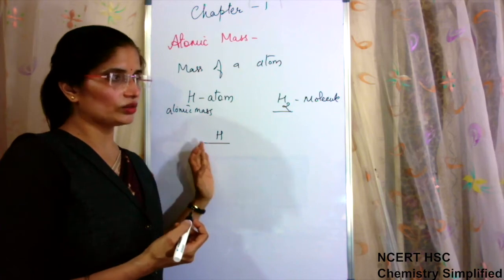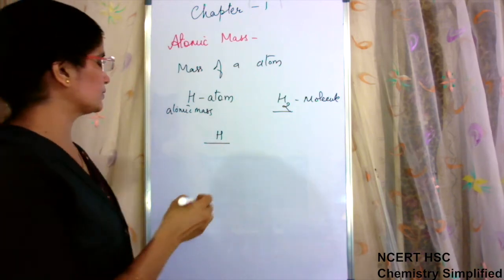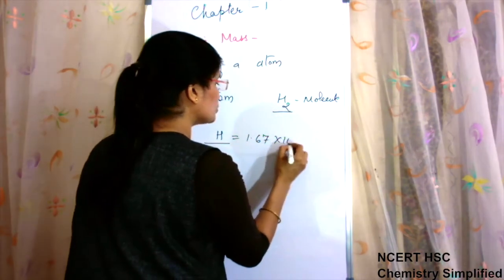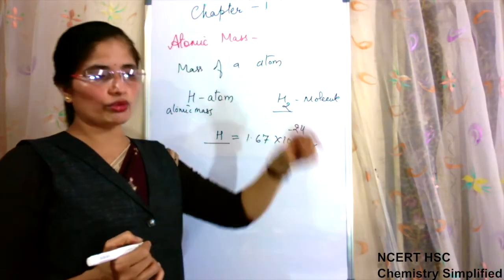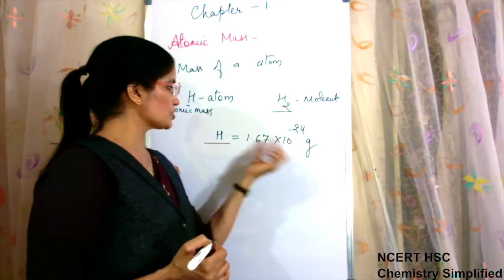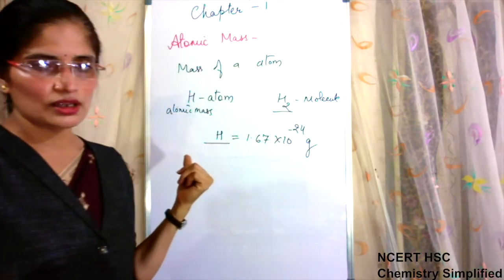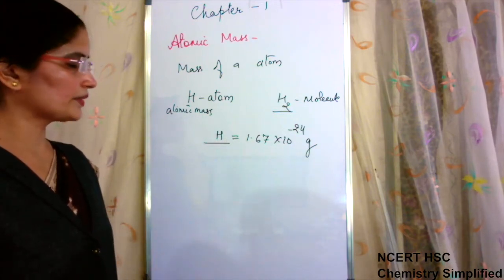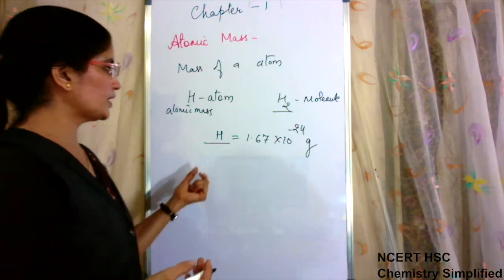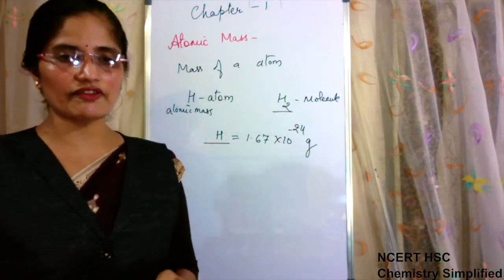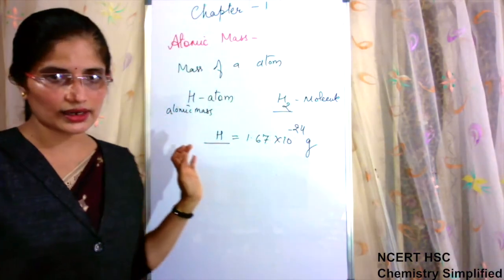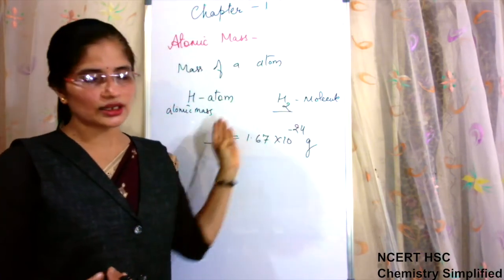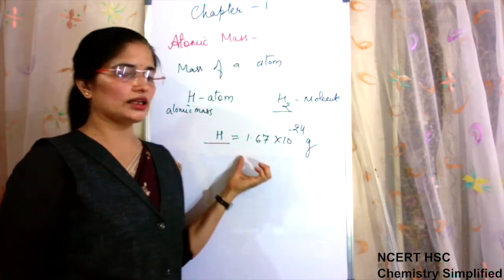Actually, if we talk about the actual mass of one hydrogen atom, then it is 1.67 into 10 to the power minus 24 grams. So it is not possible to weigh this much less. Also, there are certain things in chemistry where calculations of atomic masses are required, and in that case every time such odd figures to multiply, to add is not very convenient.